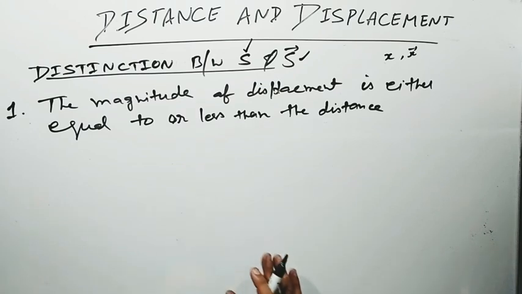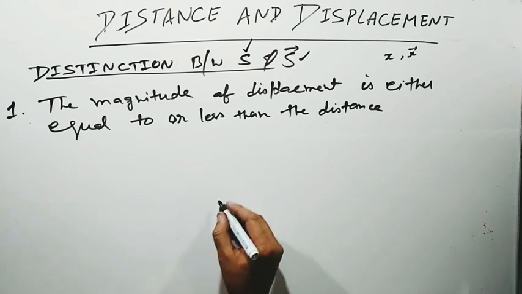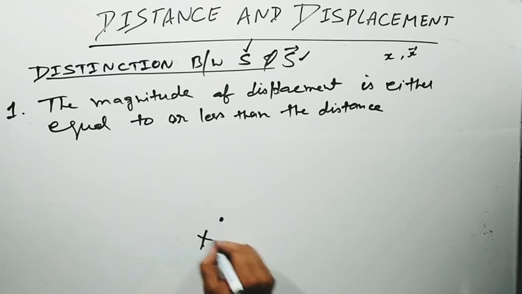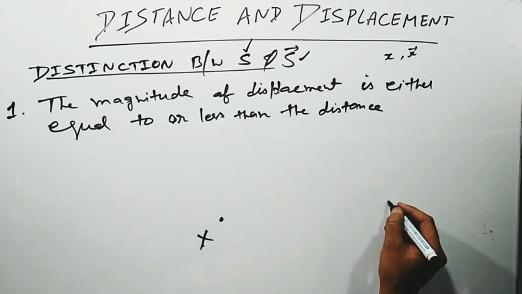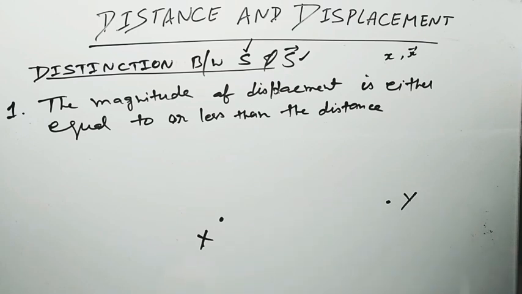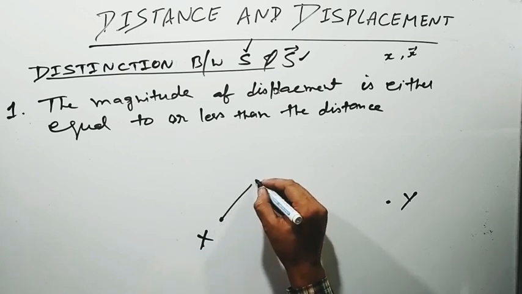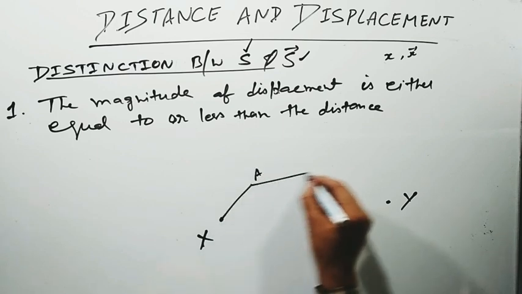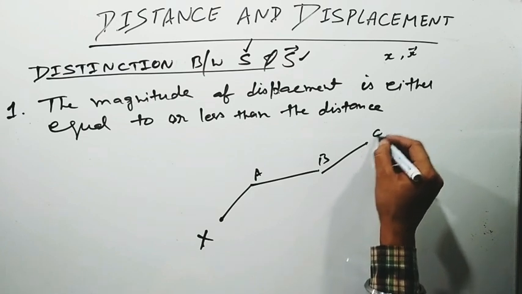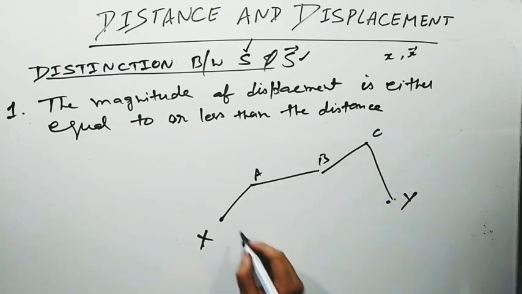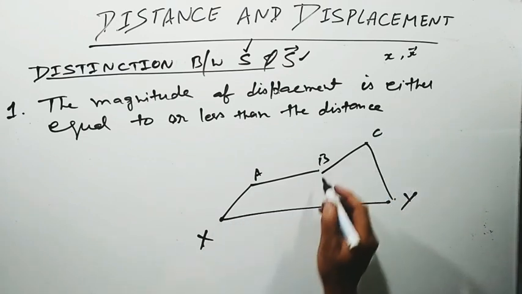The magnitude of displacement will always be less than or equal to the distance. For example, a person starts at point X and wants to reach Y. The first person covers the distance like this: first A, then B, then C, and then Y. And another is like this.